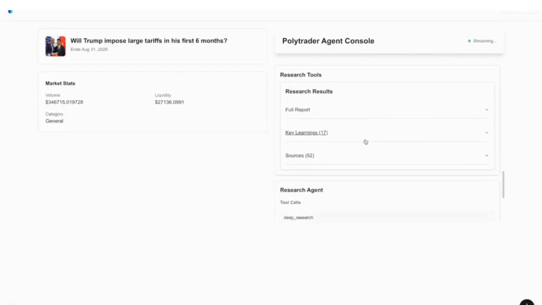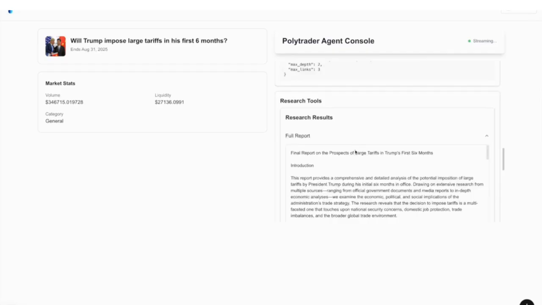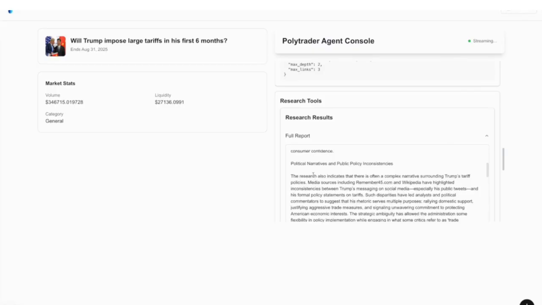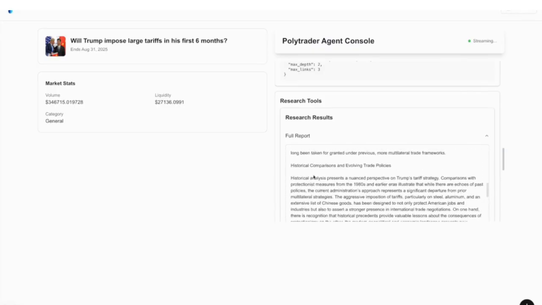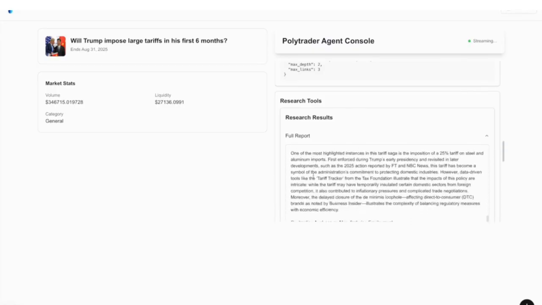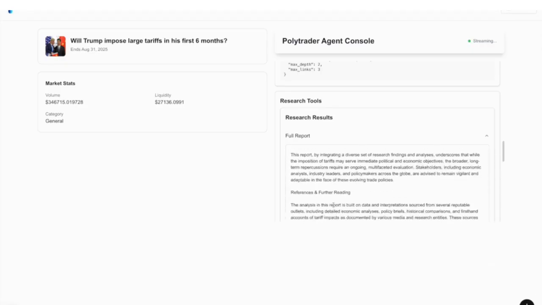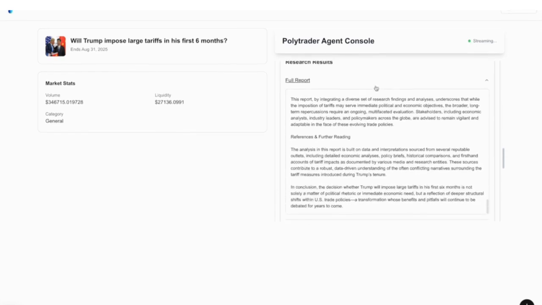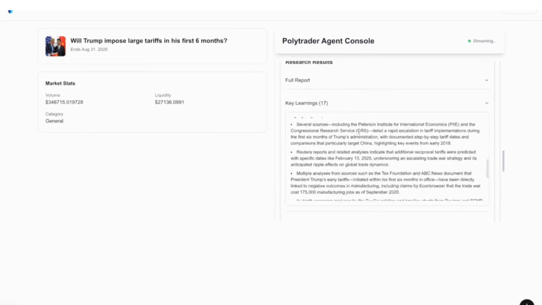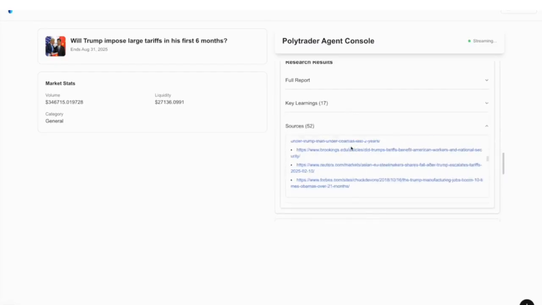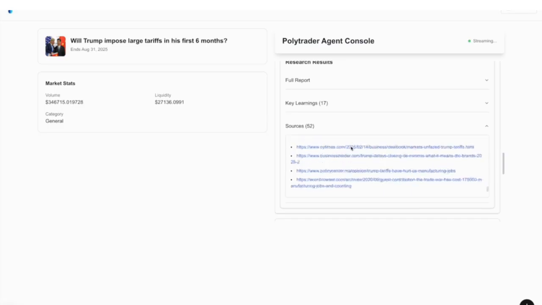Okay, now you see that the deep research was complete, and this is the full report that was written out. It's very lengthy, and it includes at the bottom a conclusion, a really nice write-up, further reading suggestions, and then key learnings, just the most important parts that I extracted, and then all the sources. Again, in this case, it used 52 different sources.